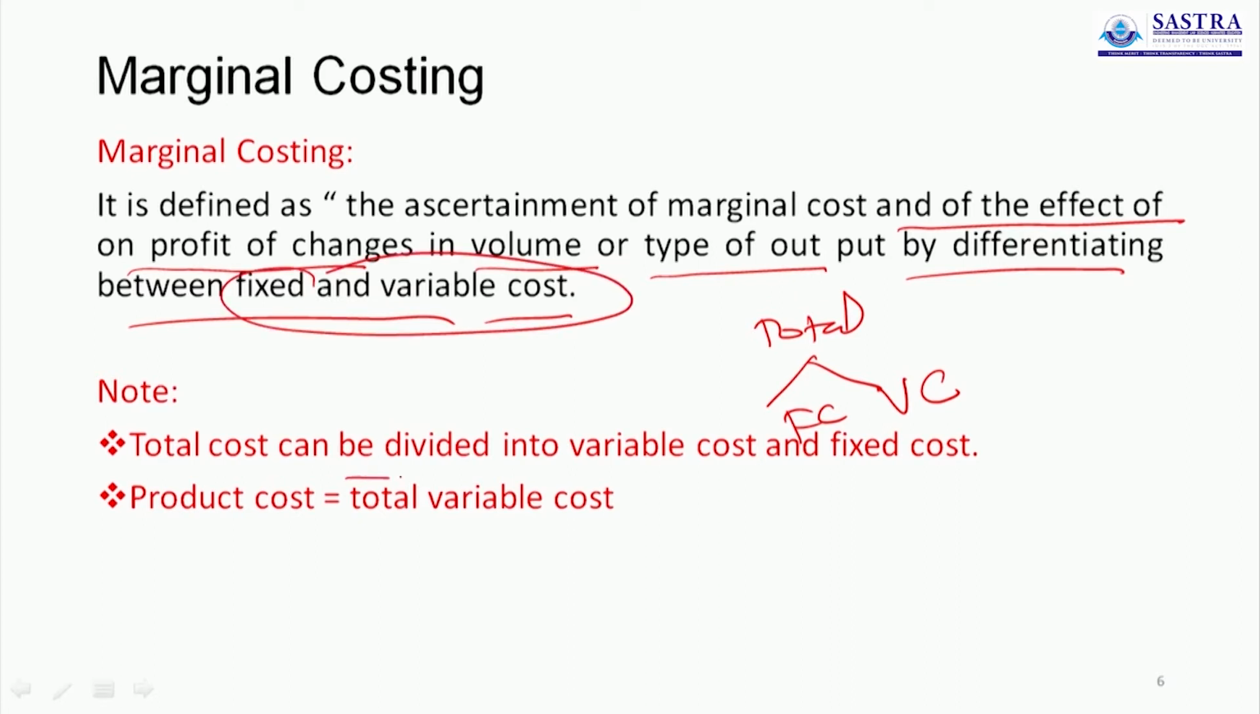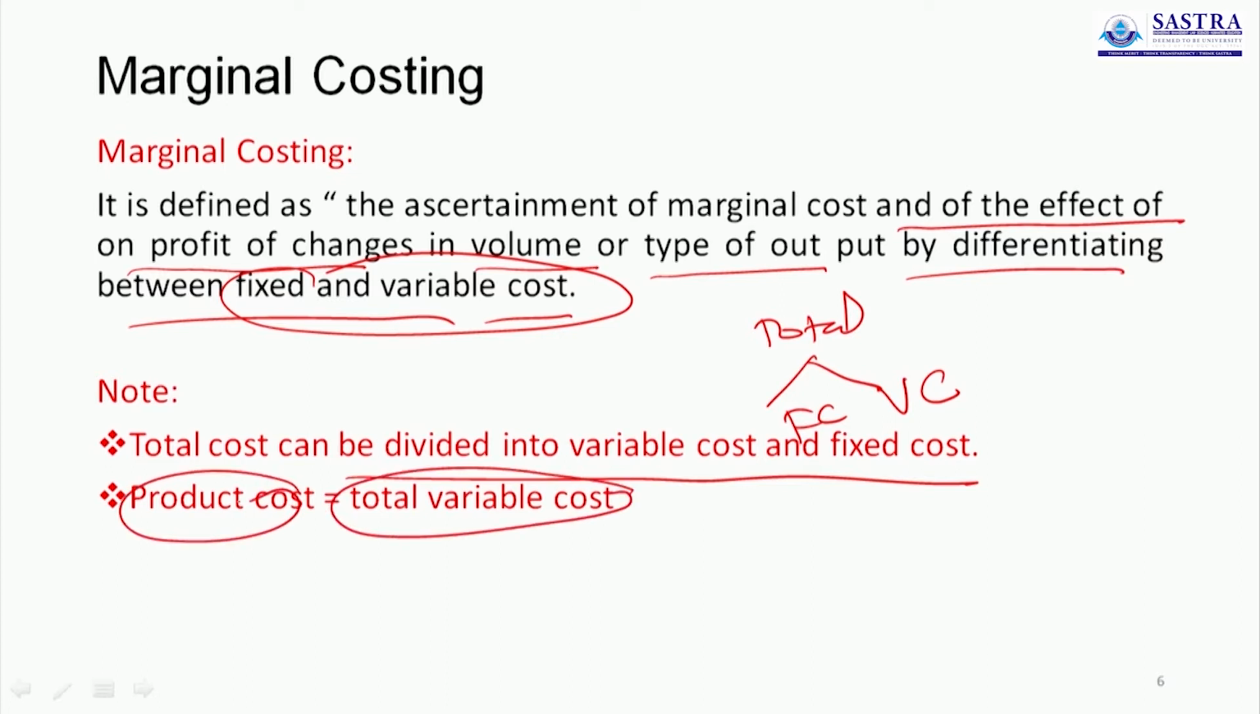So total cost can be divided into two, variable cost and fixed cost. Here the total variable cost is considered as a product cost. Under the marginal costing technique, only variable cost will be treated as a product cost. This is very, very important. Here we simply ignore the fixed cost.